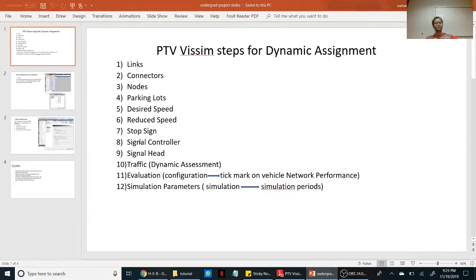that signal control. Traffic is for the development of the origin and destination matrix, to give a vehicle a direction from where it starts and from where it ends. And evaluation: in evaluation, for this project, we check the vehicle network performance. And for simulation, we adjust some parameters and we run the simulation to see the network performance for the particular test bed.